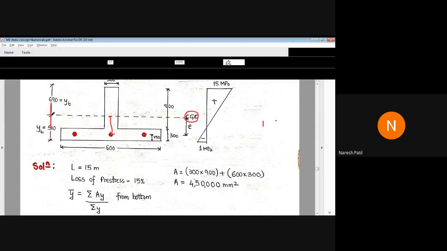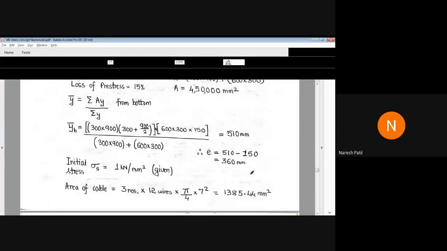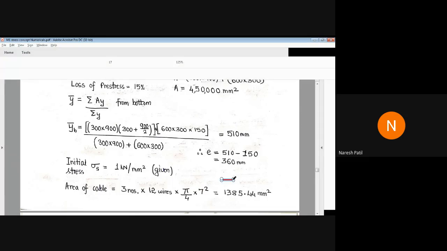So as you know, this is 510 minus 150. If you make it, you will get E. So we got E as 510 minus 150, so we got 360 mm. Understood?